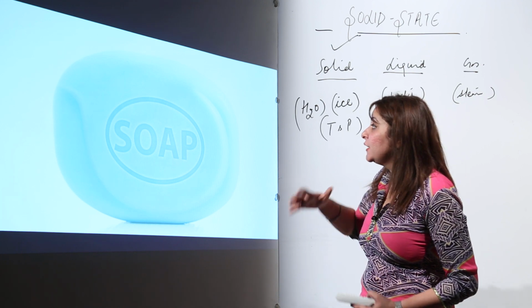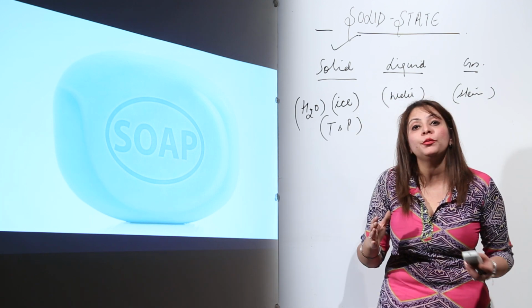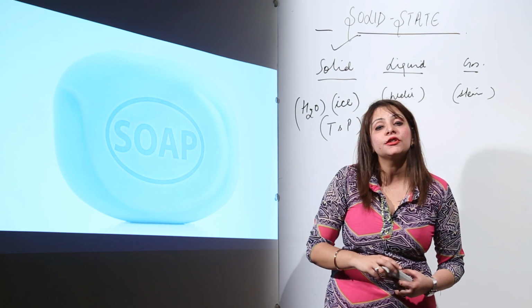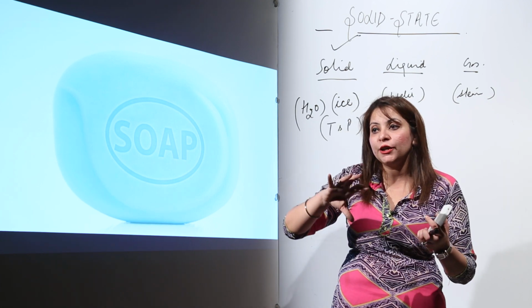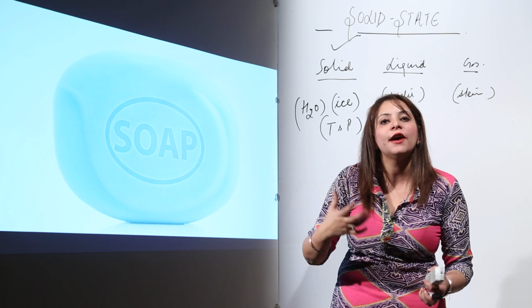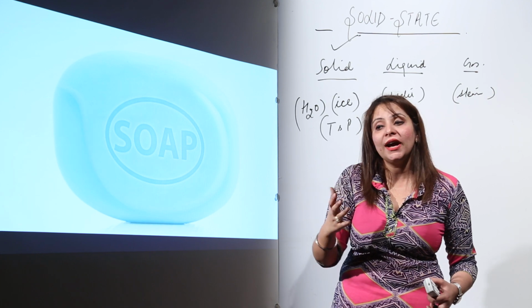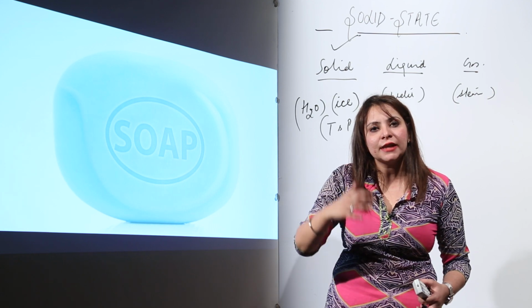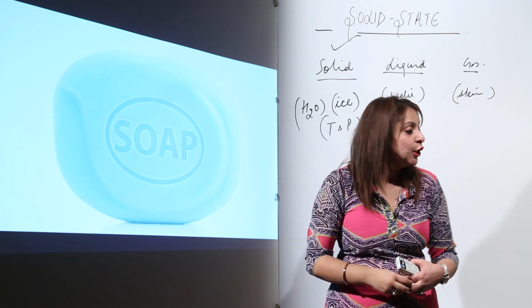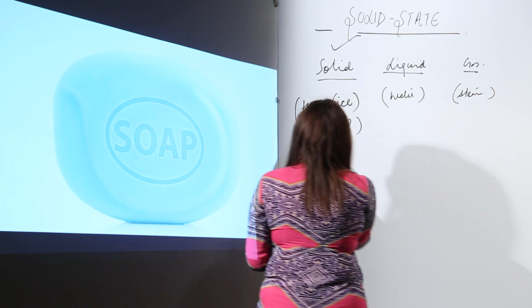So that means different solids actually have different properties, right? And because of those different properties, they are used in different fields, or you can say they have different applications. So likewise, in general, we are just summing up the properties of the solids. So what properties does a solid possess?